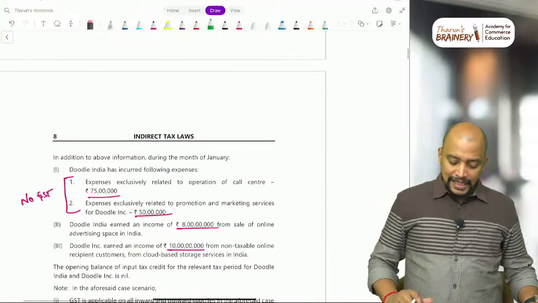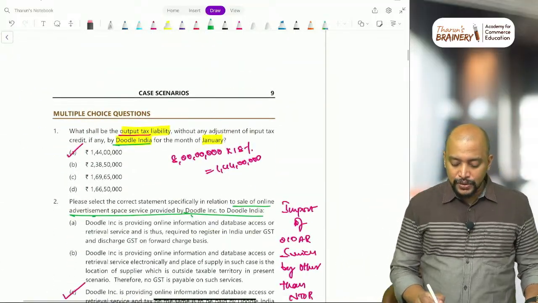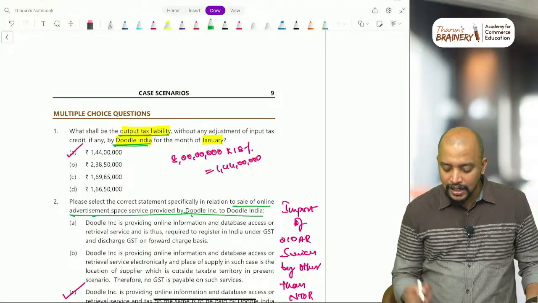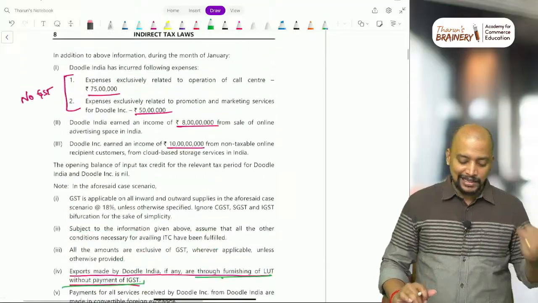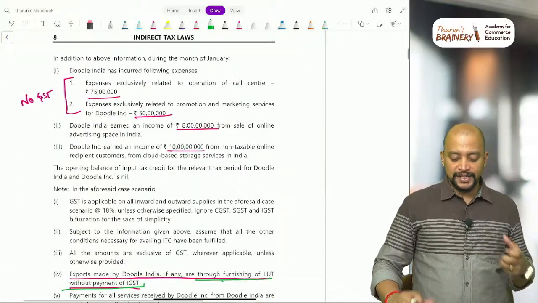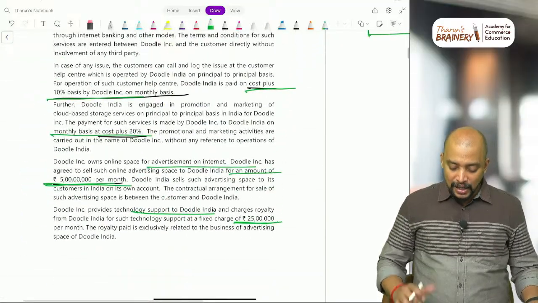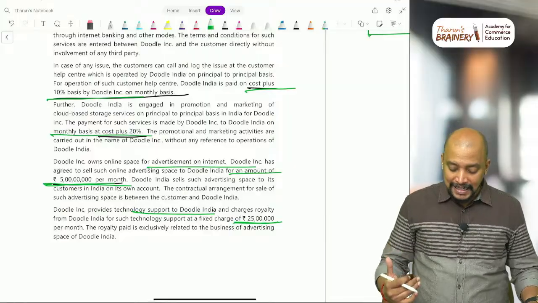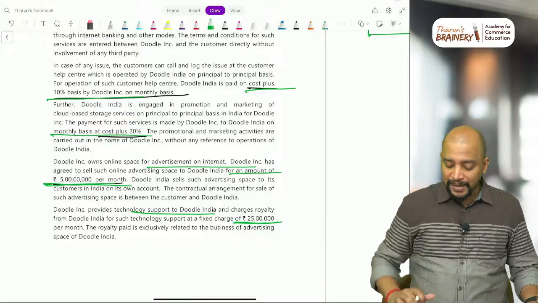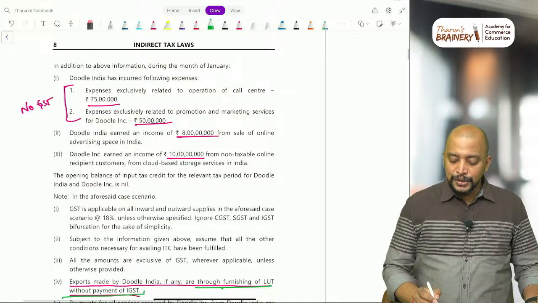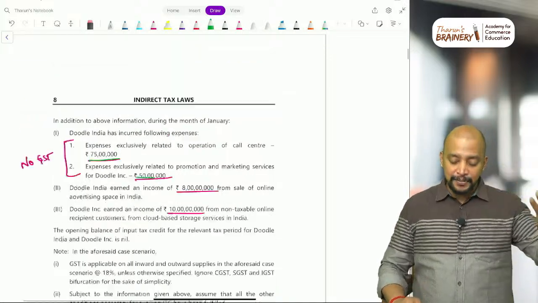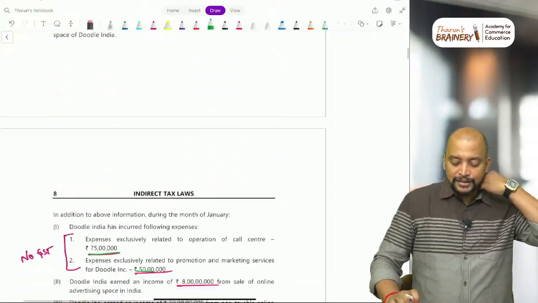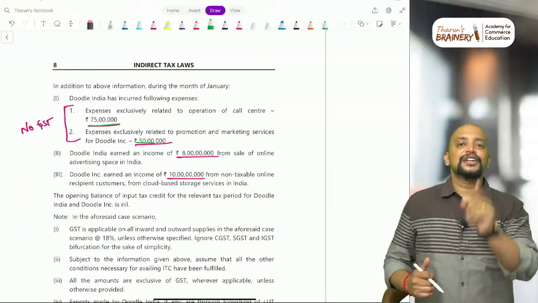Now, let's start with the first one. Doodle India, what is their output tax liability without adjustment of input tax credit? All this is the data basically, but their outward supply we need. Doodle India has incurred the following expenses. Whatever expenses plus 10% plus 20% they are going to recover, but there is no GST on that.